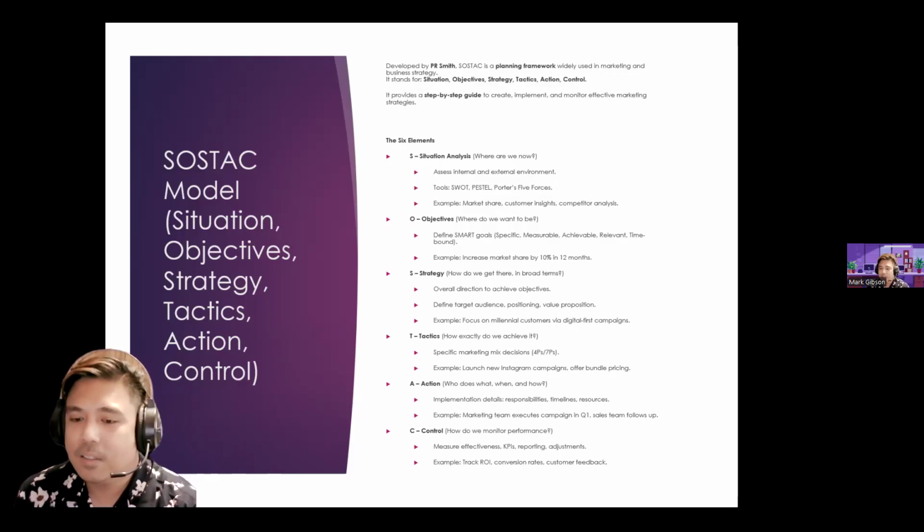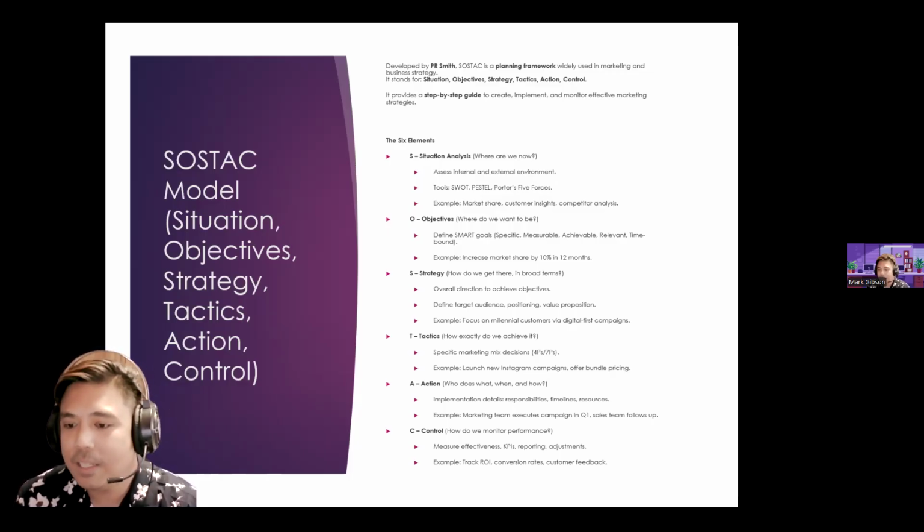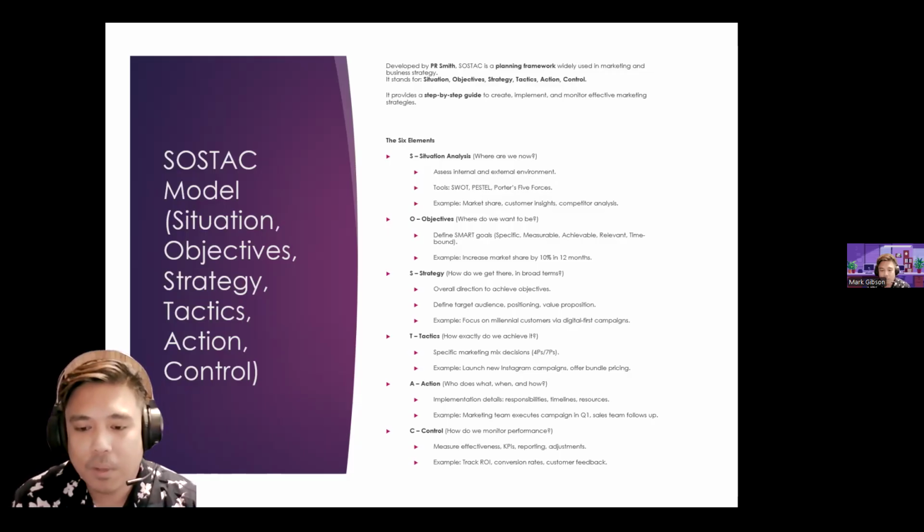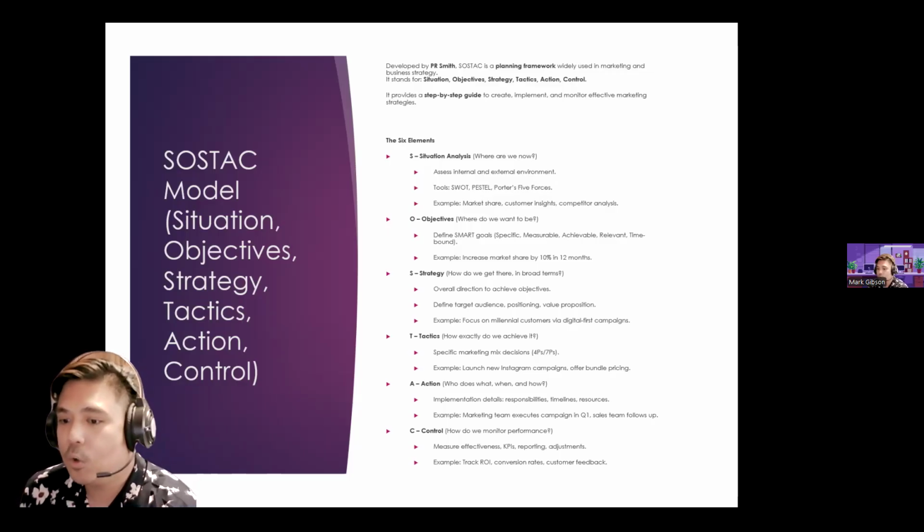So this entails implementation details, responsibilities, timelines, and resources. And C, control. How do we monitor performance? So we measure effectiveness, we look at the key performance indicators, reporting, and adjustment. So we track the return on investment. We look at the conversion rates. We look at customer feedback.